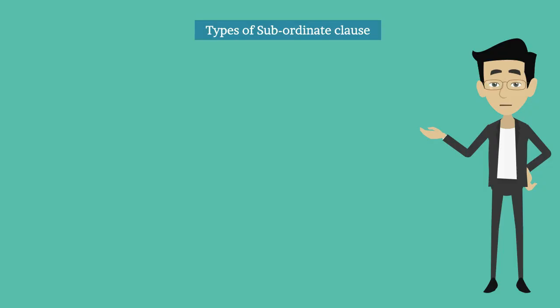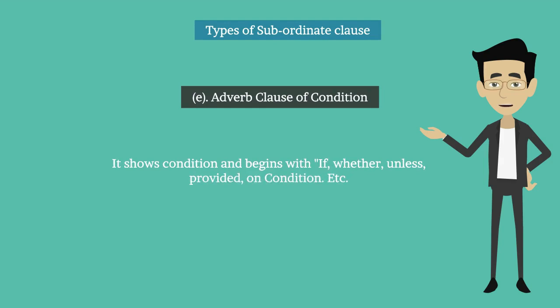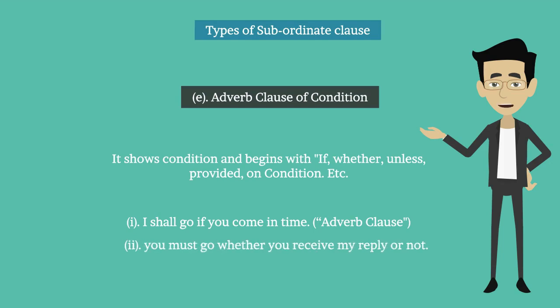E. Adverb clause of condition. It shows condition and begins with if, whether, unless, provided, on condition, etc. For example, I shall go if you come in time. Another example: you must go whether you receive my reply or not. Whether you receive my reply or not is an adverb clause.